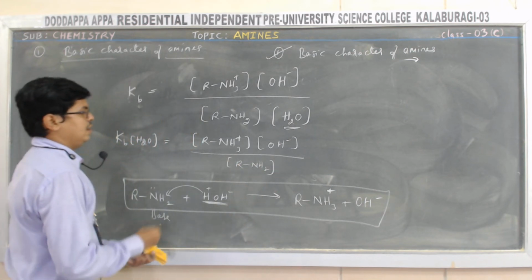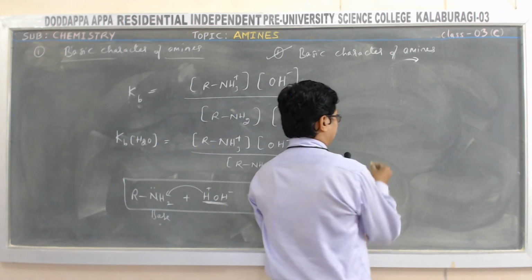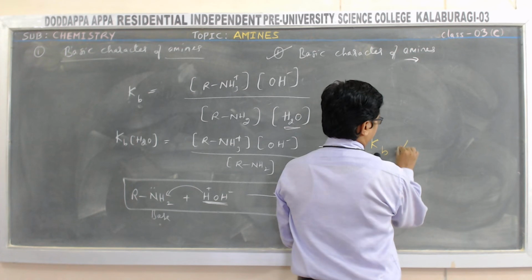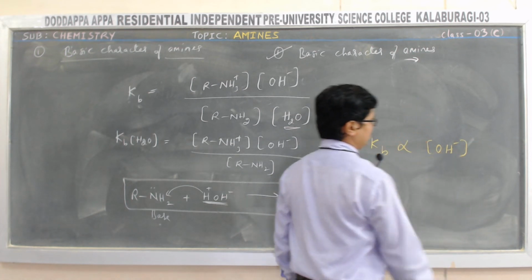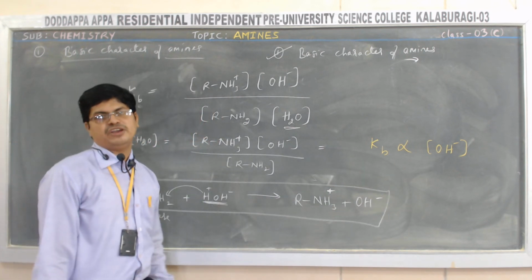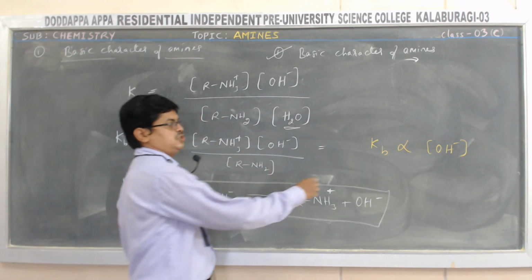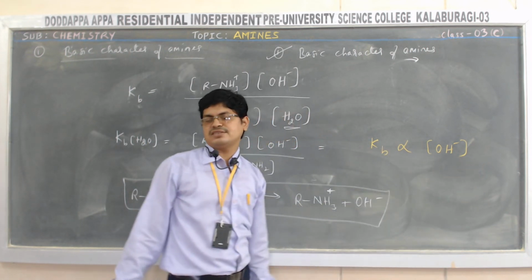So now according to this equation, Kb is directly proportional to the concentration of what? OH minus. That is, the dissociation constant of base is directly proportional to the concentration of OH minus.